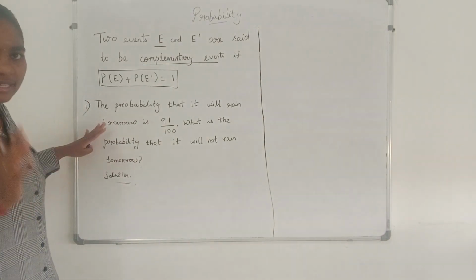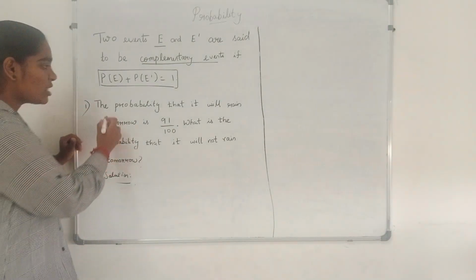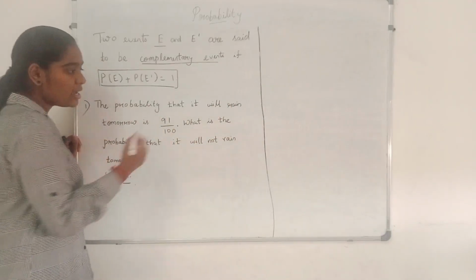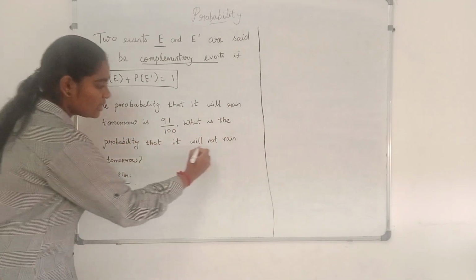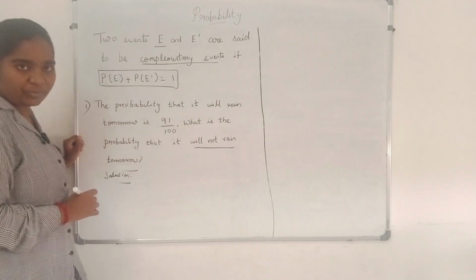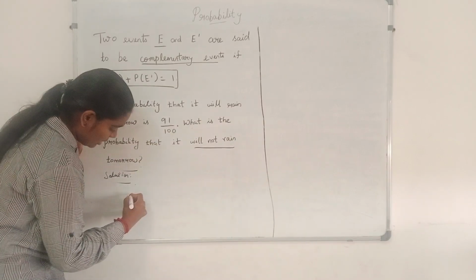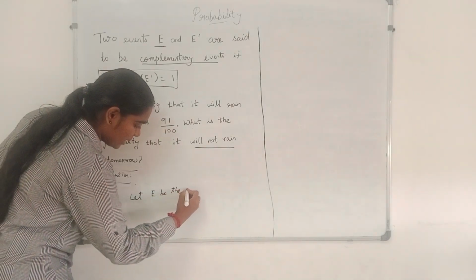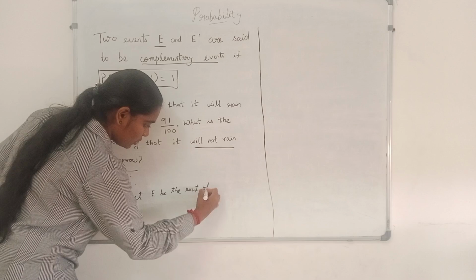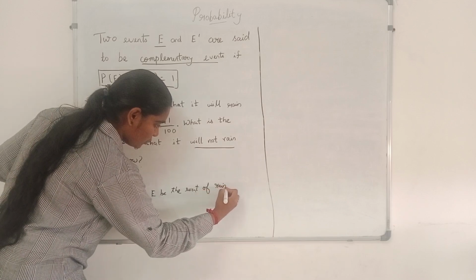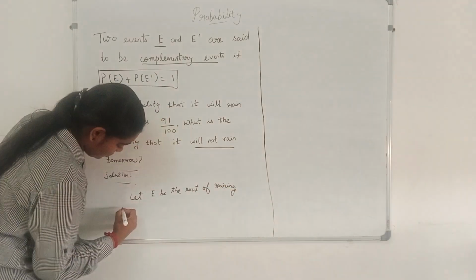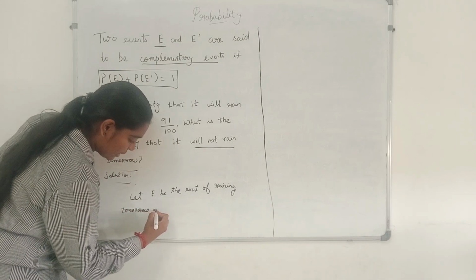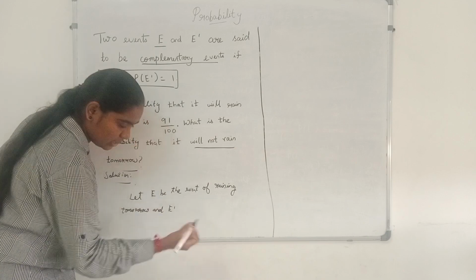Next, we will see this concept with an example. The probability that it will rain tomorrow is 91 by 100. We have to find the probability that it will not rain tomorrow. Let E be the event of raining tomorrow, and E dash be its complement.